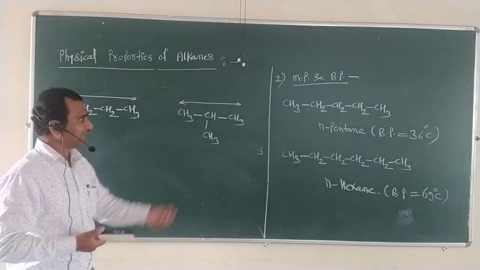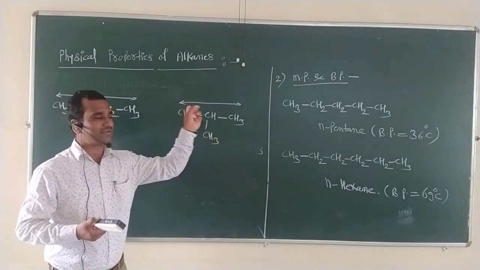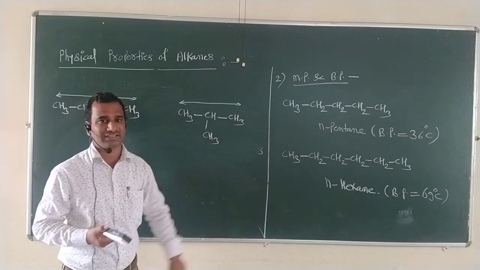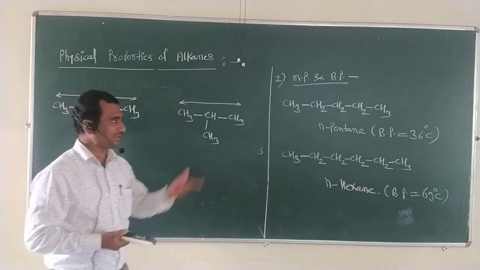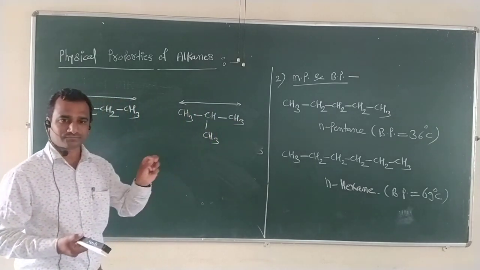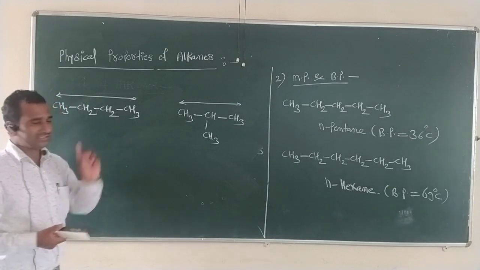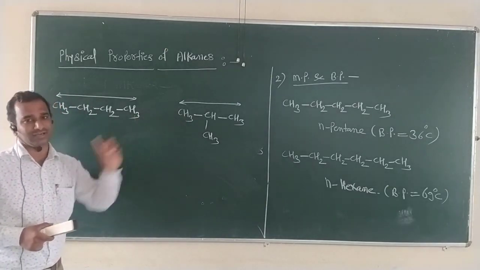On the other hand, if your structure is spherical or branched, then its surface area is less, and due to less surface area, the strength or magnitude of intermolecular force of attraction is less, and that's why its melting point and boiling point values are lower. So this is a simple case of branched structure and straight chain structure for given alkanes.